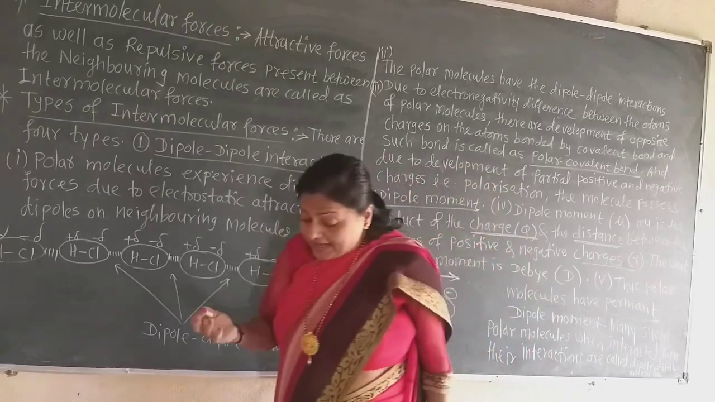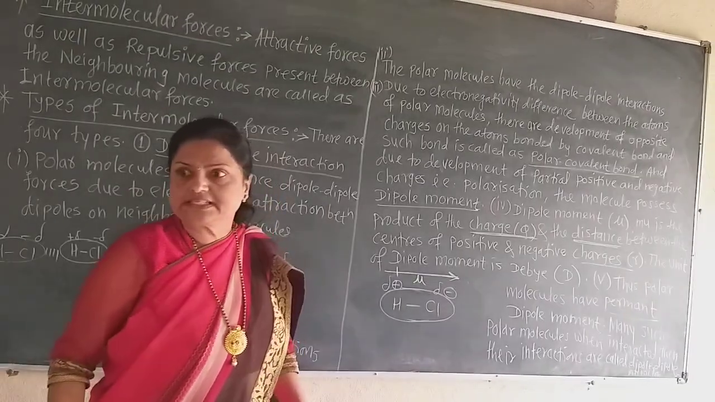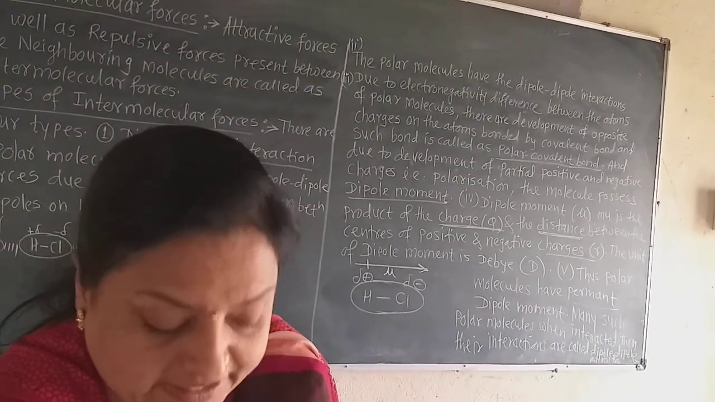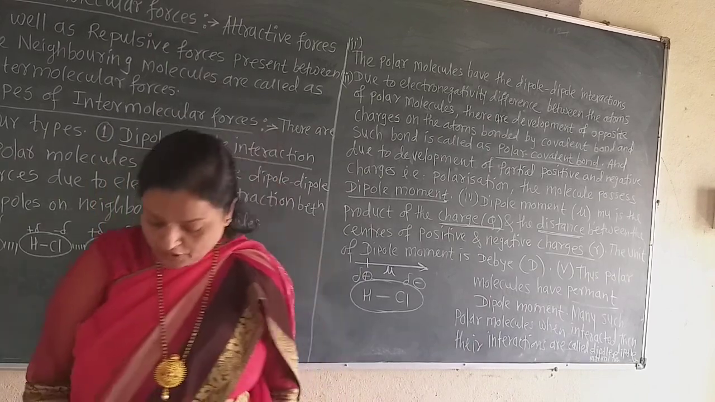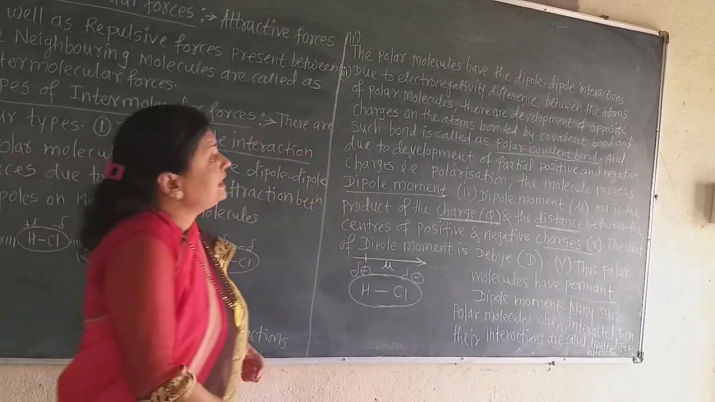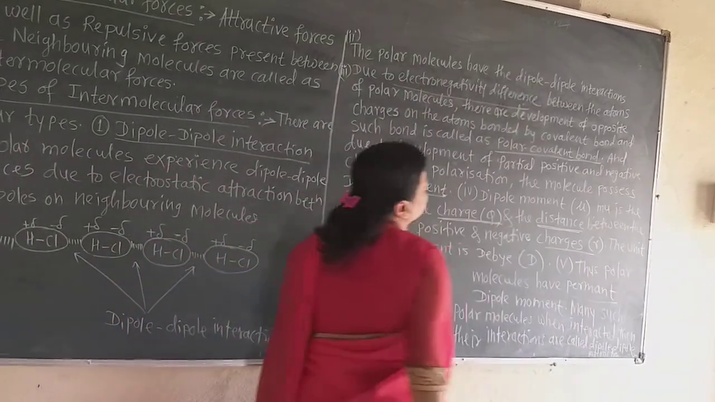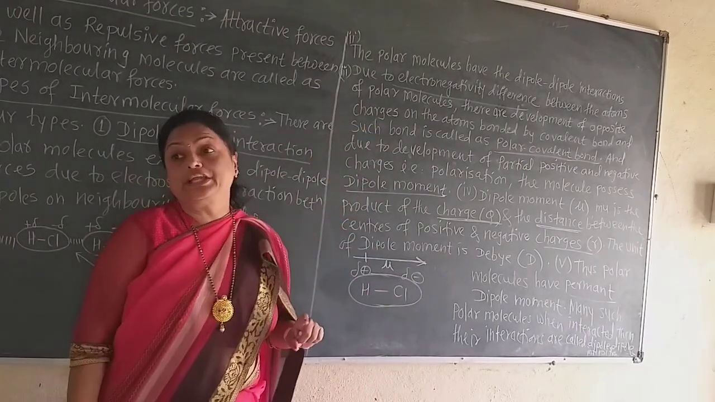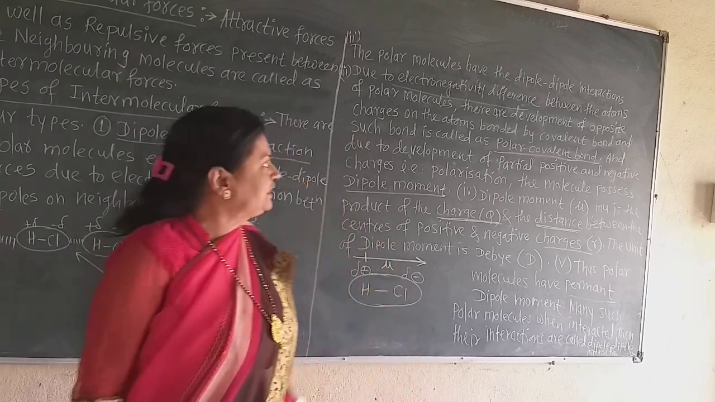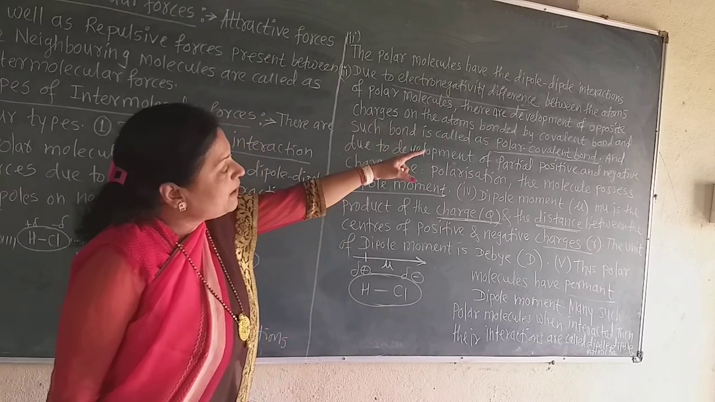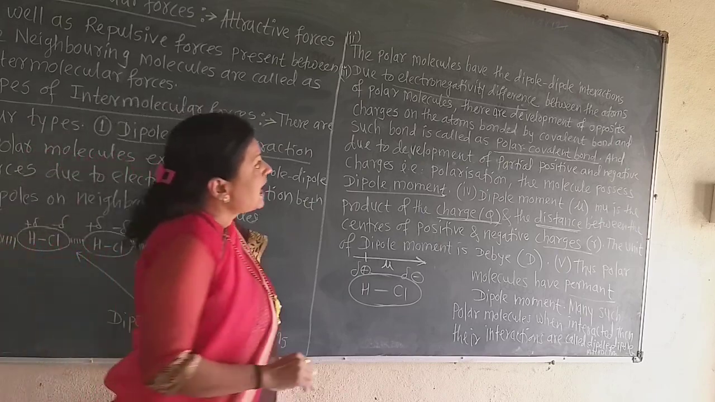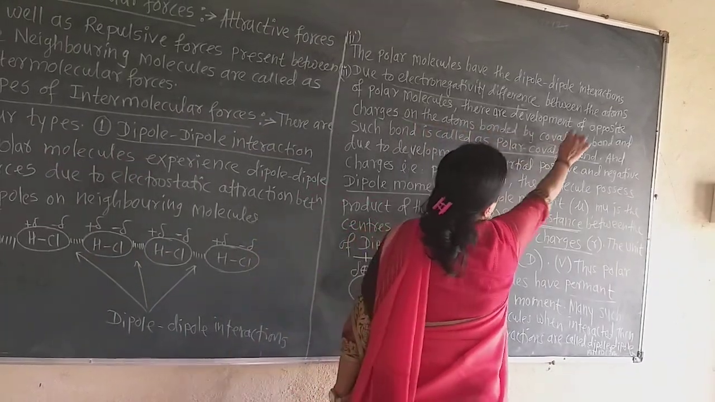Remember that. Again, these are the polar molecules. The polar molecules have the dipole-dipole interaction. Remember that. There is always dipole-dipole interaction between polar molecules only. Now, due to the electronegativity difference between the atoms of polar molecules, opposite charges are developed. Positive and negative charges will be developed on the atoms bonded by the covalent bond.